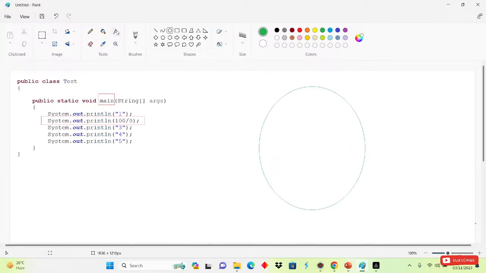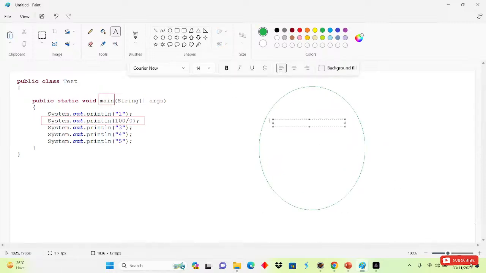And inside that object it will add three things. First is the exception name, after that the description, and after that it will add the stack trace, right? It will create an object and add three things here: the exception name, description and stack trace.